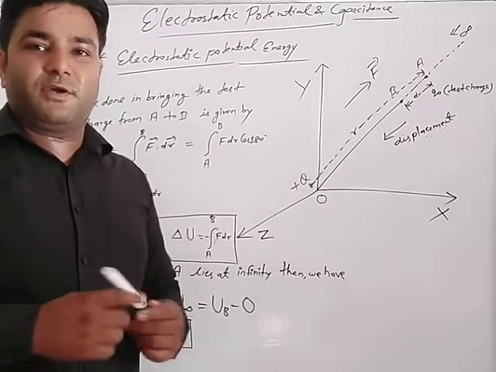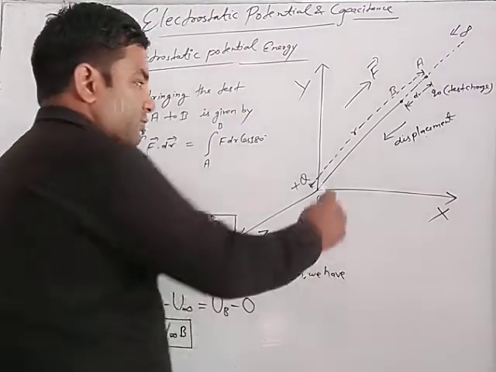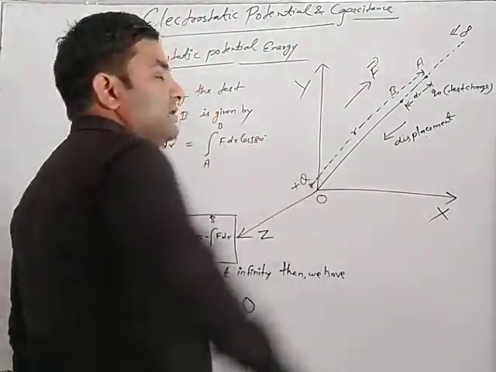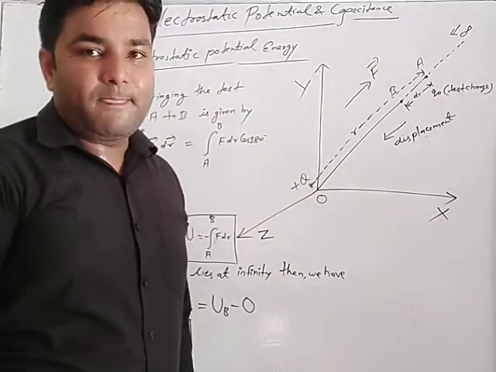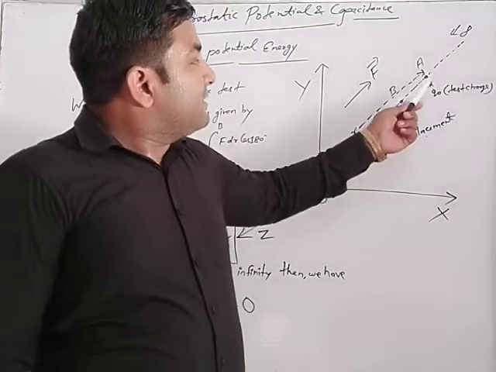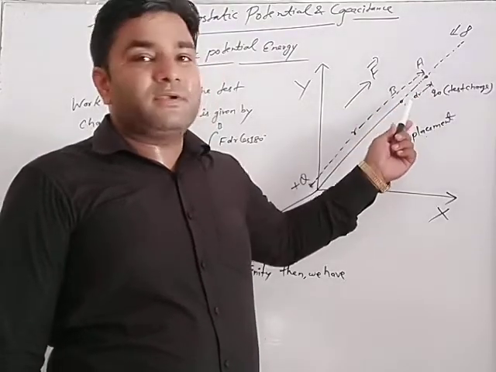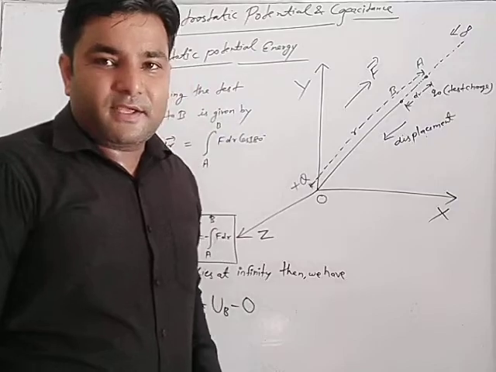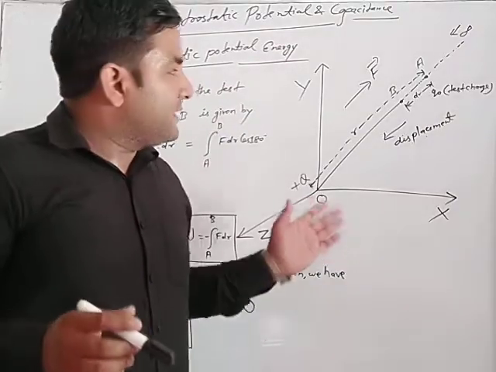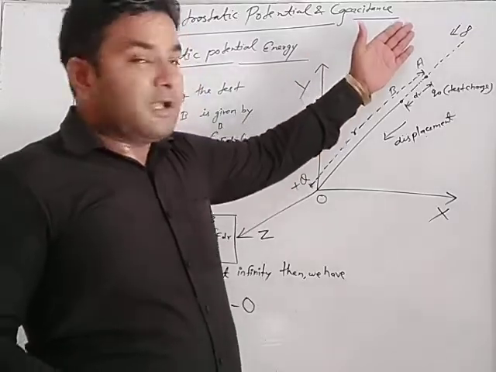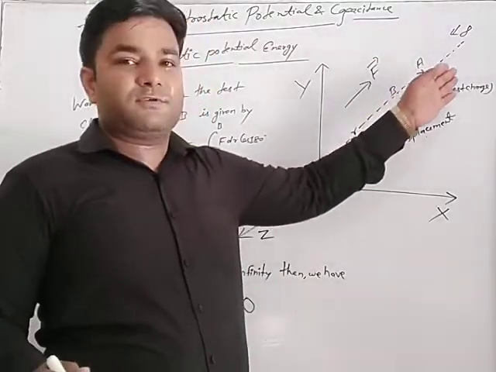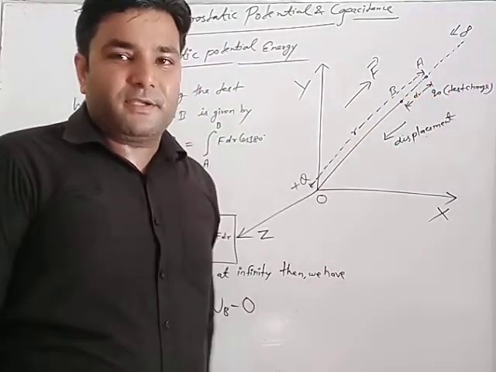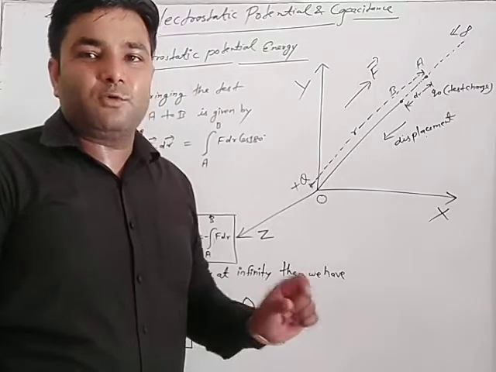The test charge is brought opposite to the direction of the electrostatic force, with the help of an external force just equal to the electrostatic force. The electrostatic force is away from the source charge and the external force is towards the source charge, so the test charge moves from A to B without accelerating.